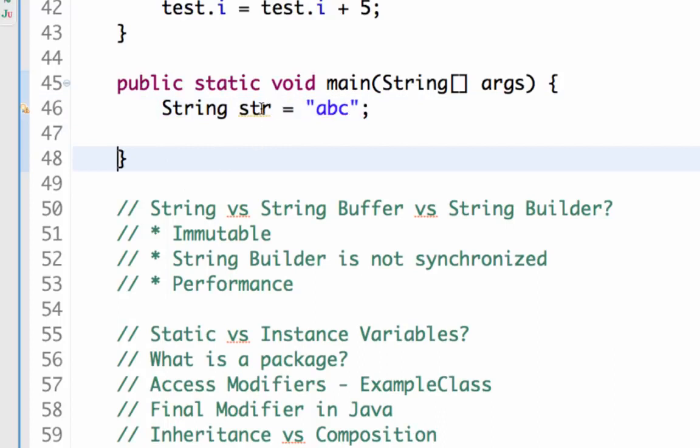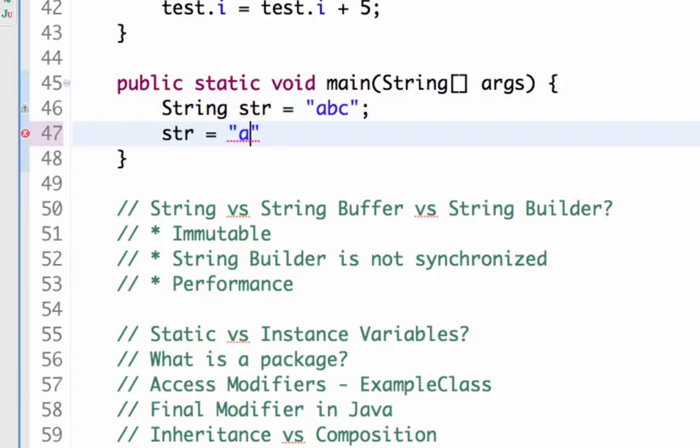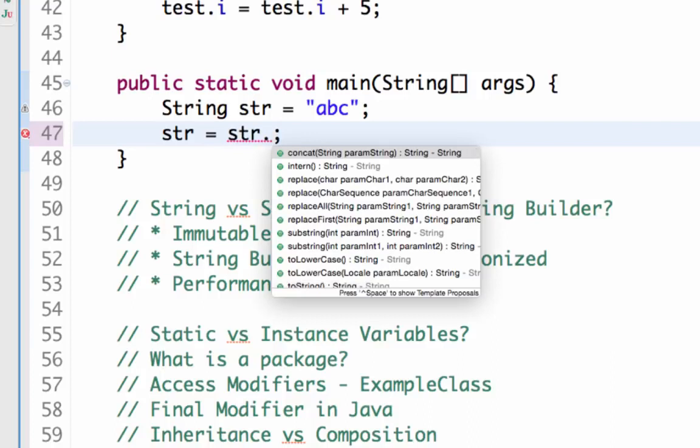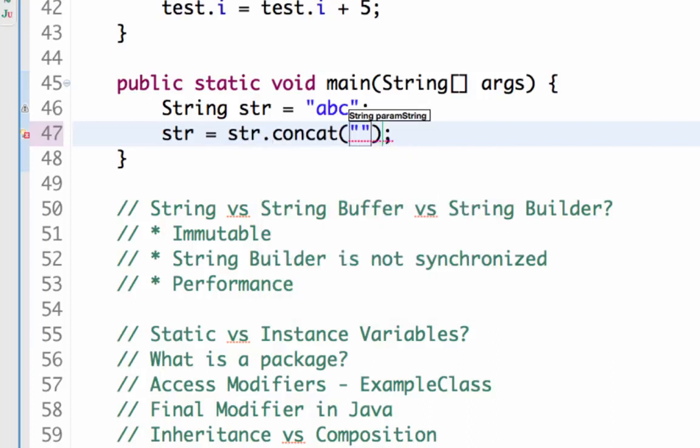Then I do str.concat("d"). So I have a string str equal to abc, and I do str.concat d.